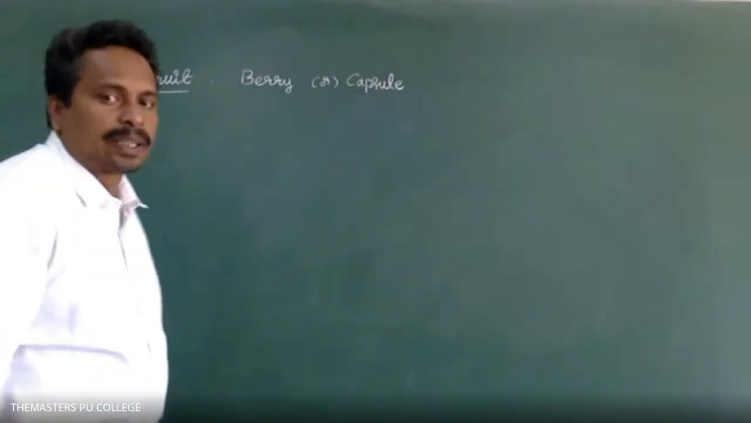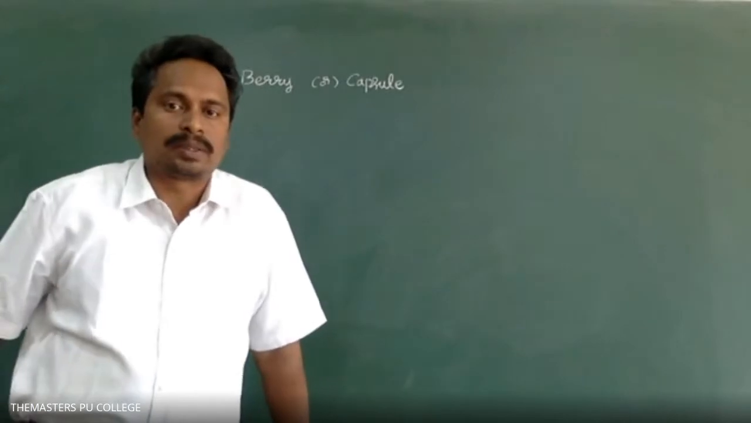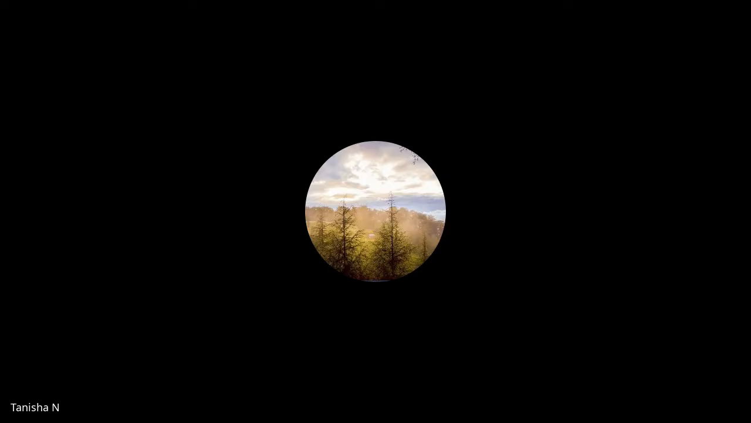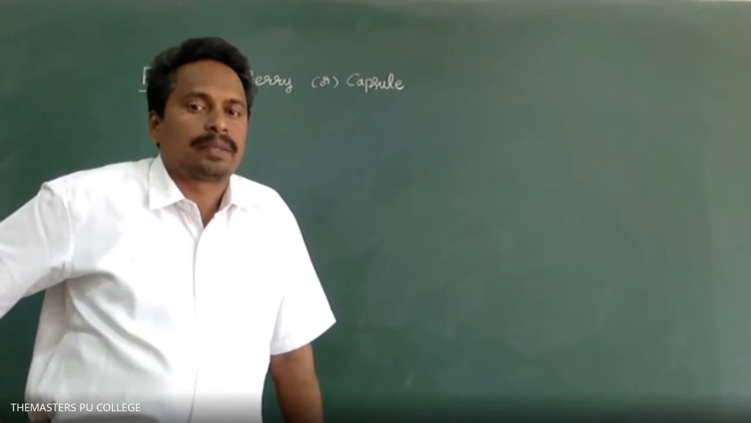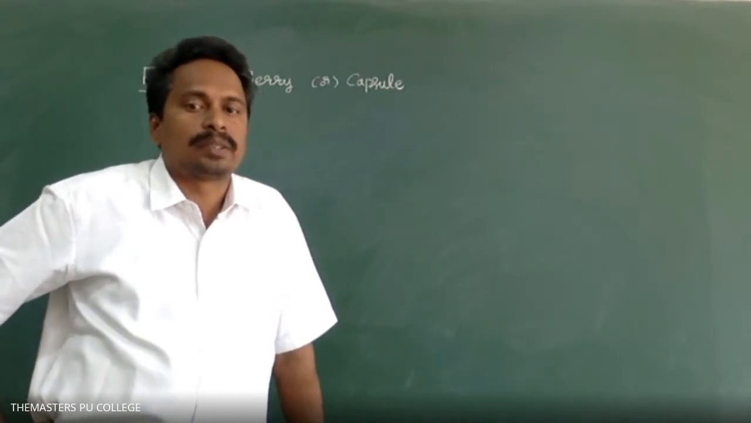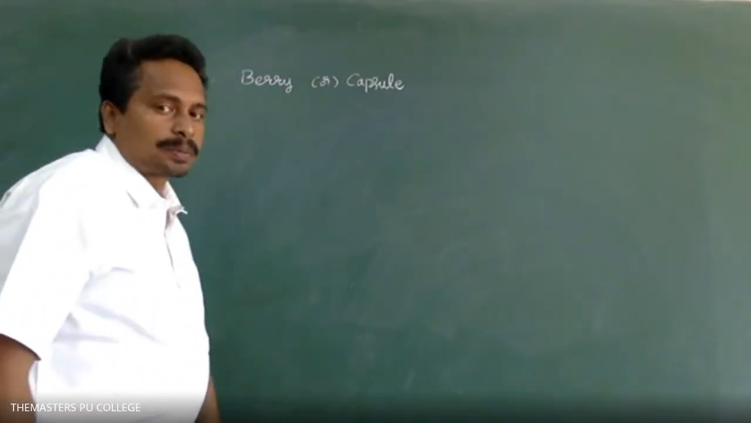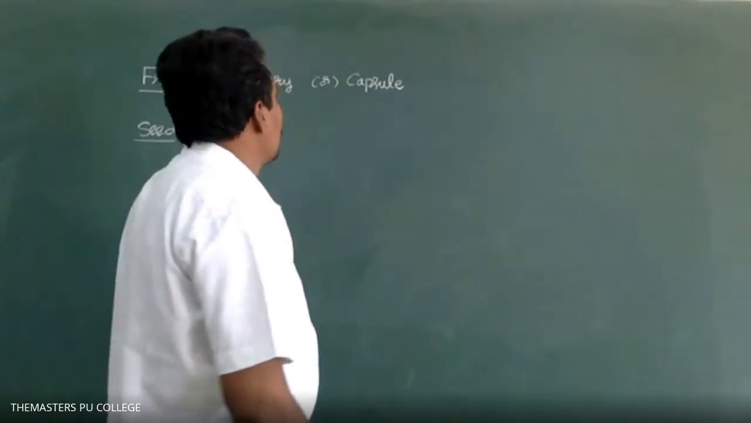What is the fruit in the Fabaceae family? Legume, or pod, in the Fabaceae family. Whereas in the Solanaceae family, the fruit is berry or capsule. What is the difference between the berry and legume, sir? Berry and legume.